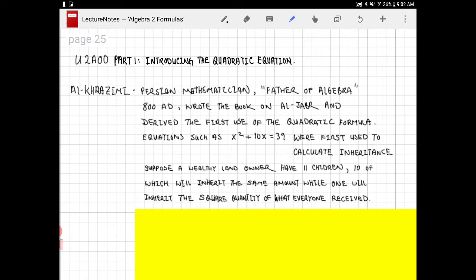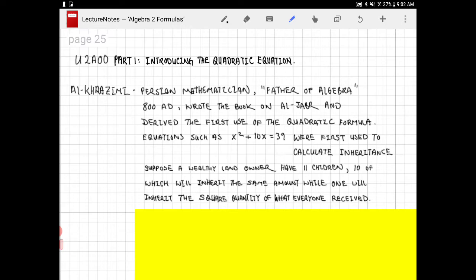However, I hate to say this, but parents sometimes do play favorites, especially back in the old days. So there is going to be one out of the batch that is going to receive the most. So what's the rule here? Suppose that of these 11 kids, 10 will have equal shares of what remains after the one child, who will receive the square quantity of whatever everyone else receives.